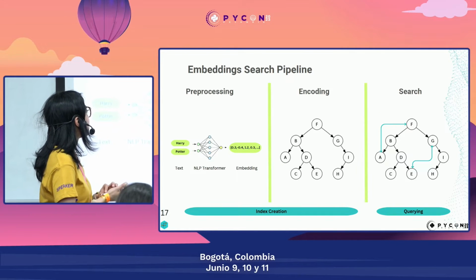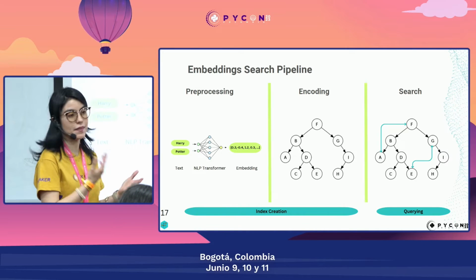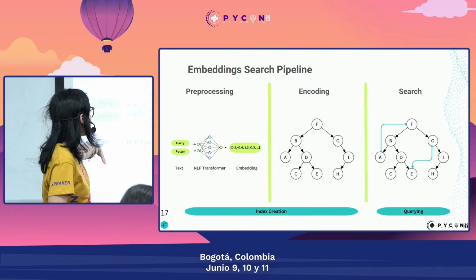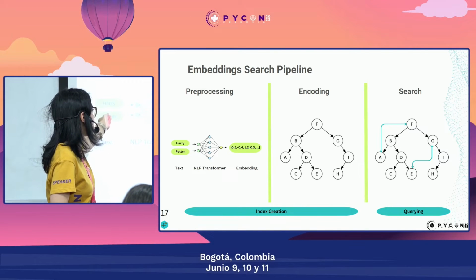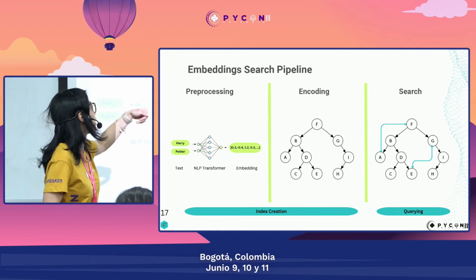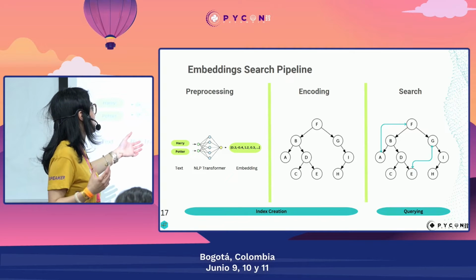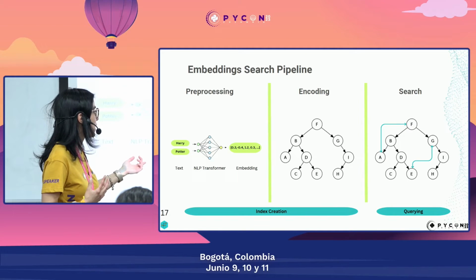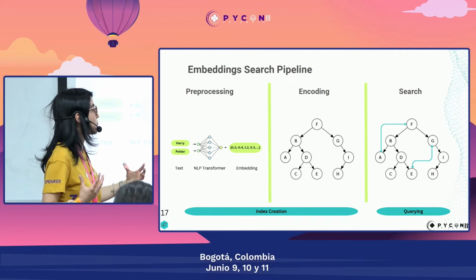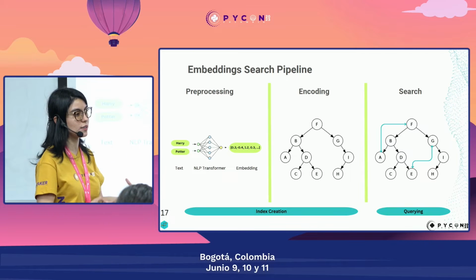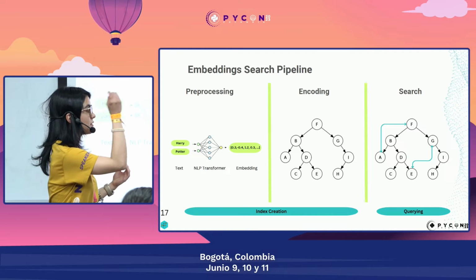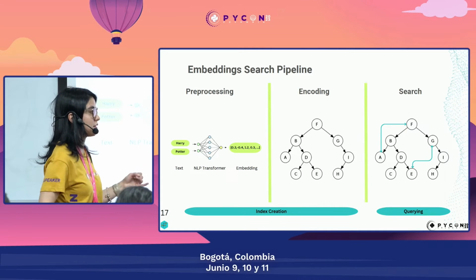This is the pipeline for embedding search. As I showed you before, we first have the preprocessing, we take the texts to a transformer, for example, and then we generate the embeddings. Here we could also do some feature engineering in order to reduce the space of these embeddings. Then we have the encoding, where we generate the indexes of these embeddings and store them in a vector database, and then we perform the search or querying through these embeddings.